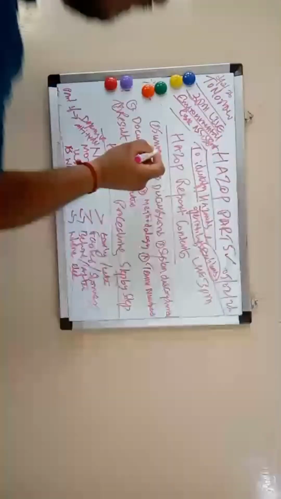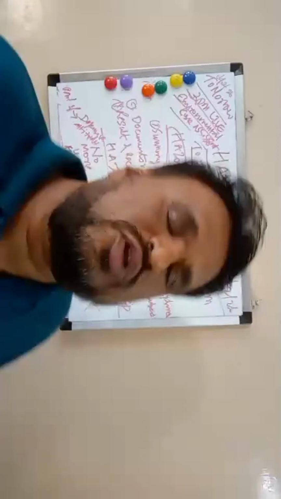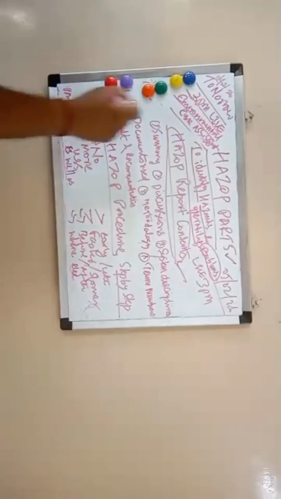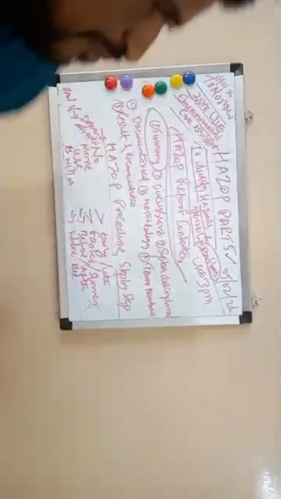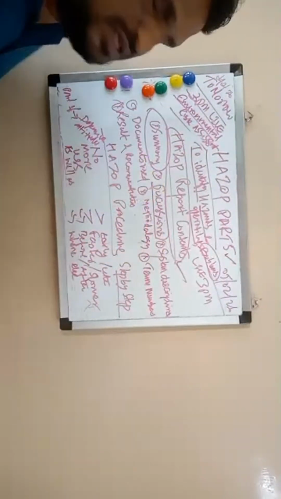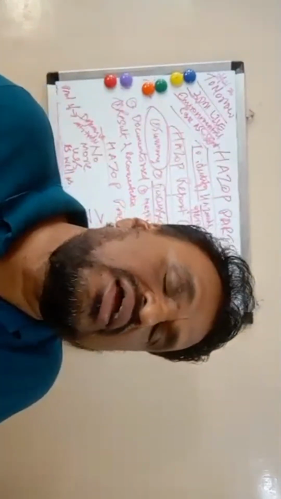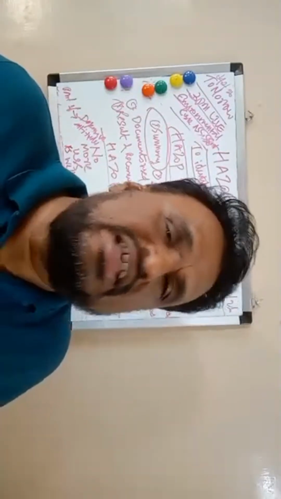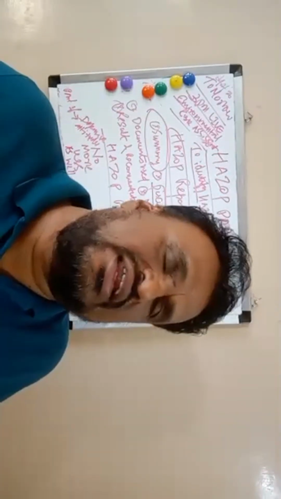So here is the HAZOP report contents. What will be in the HAZOP report? First, a summary of all the hazards and operability problems they found during the HAZOP study. Then the discussions during the study, the chemical and process discussions, which are recorded in the data sheet.